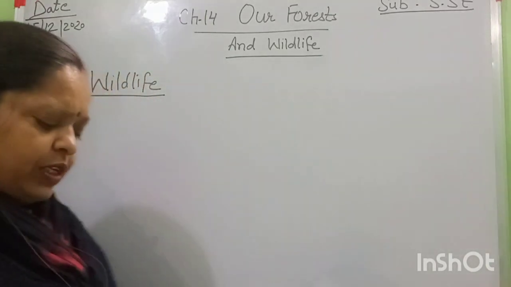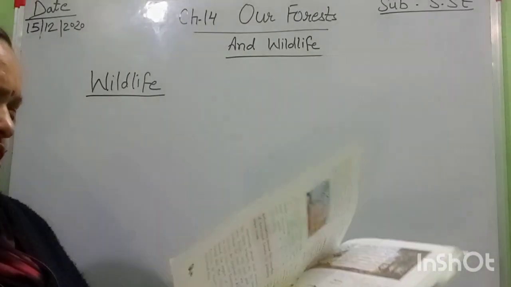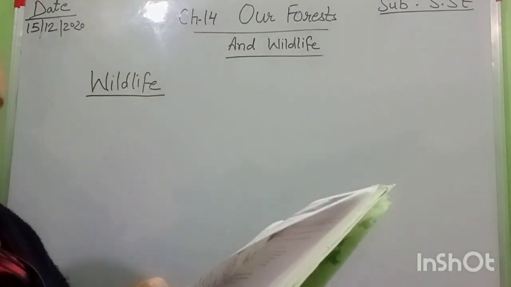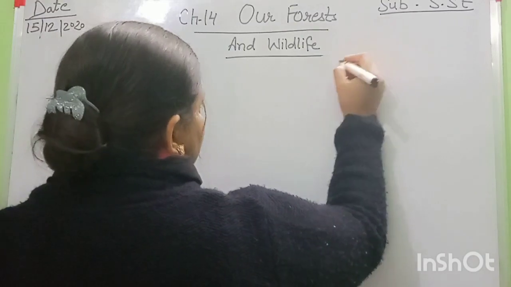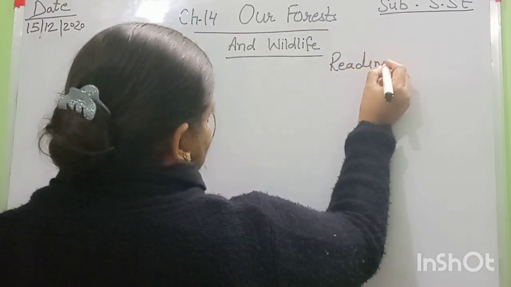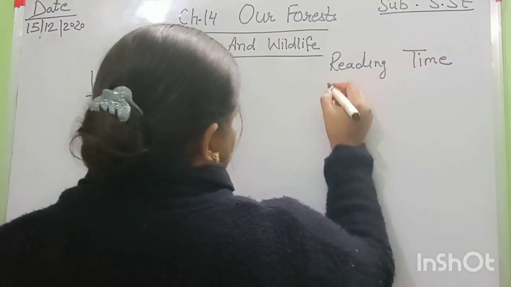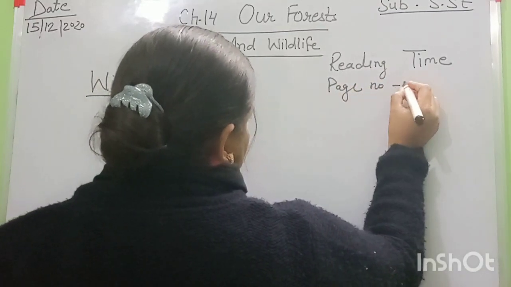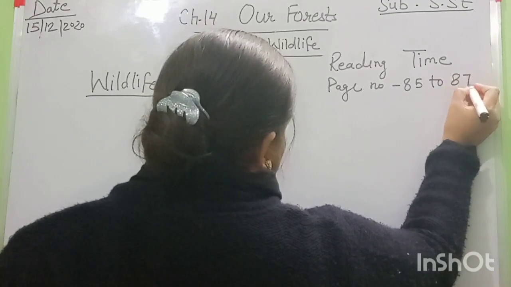So everyone open your book and read page number 85 to 87.